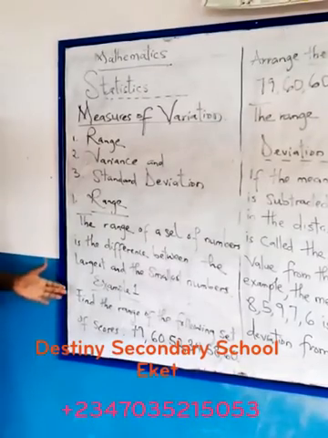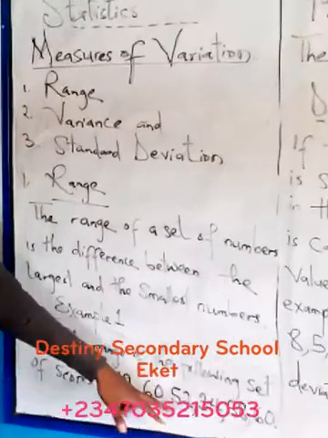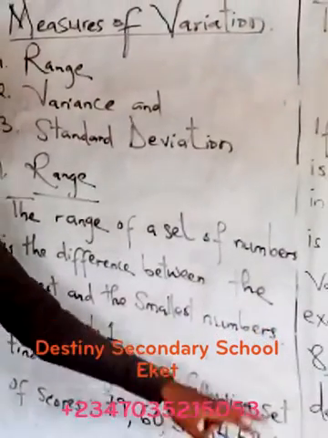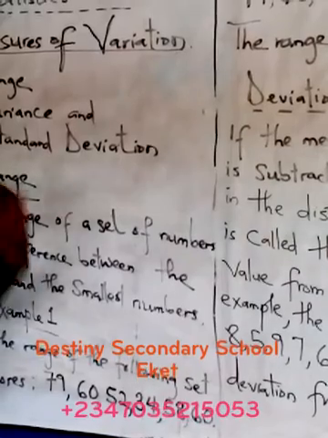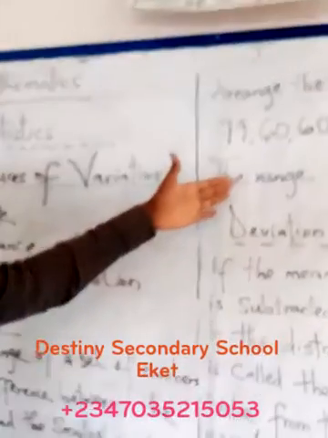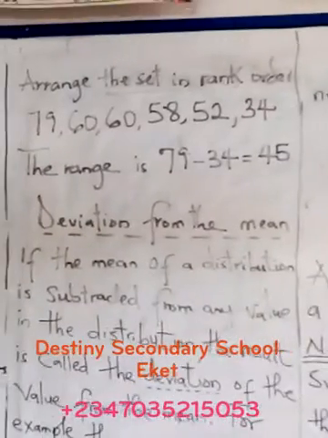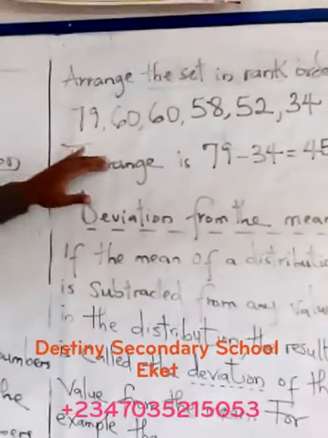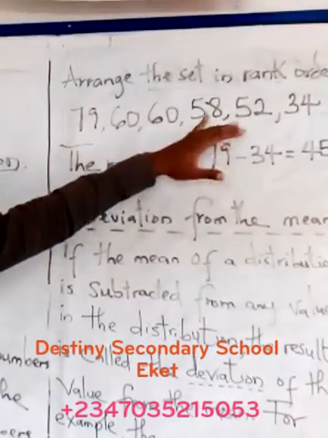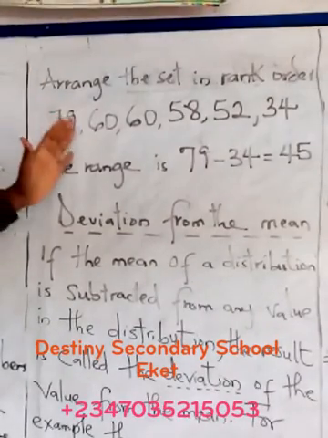For example, example 1: we'll find the range of the following set of scores. We have 79, 60, 52, 34, 58, and 60. This is a scattered distribution. So now you have to arrange it in order of magnitude. So we have 79, 60, 60, 58, 52, 34. This has been arranged from the highest to the lowest.